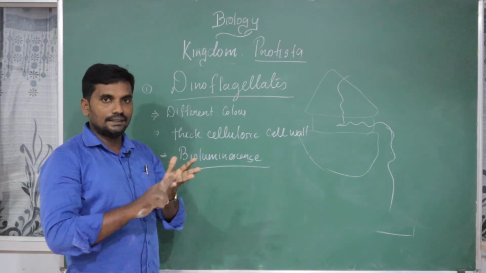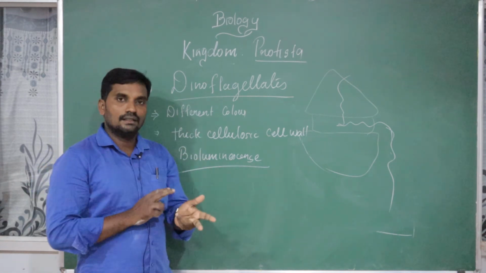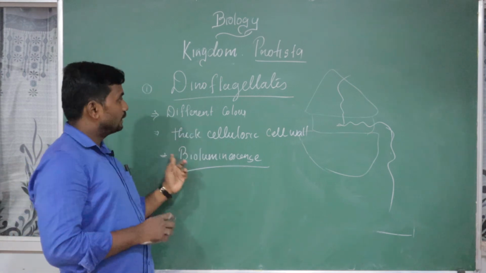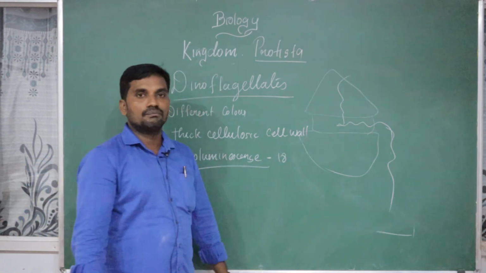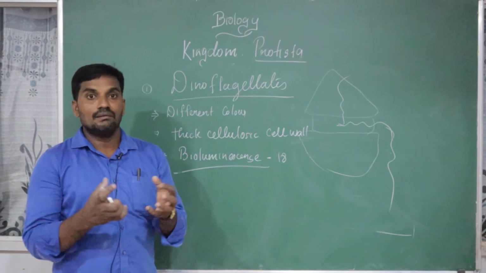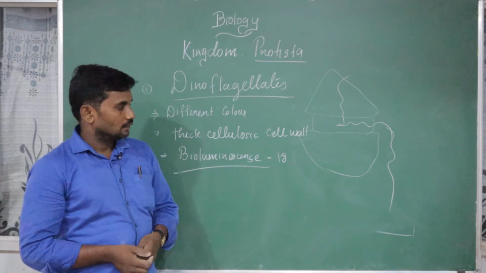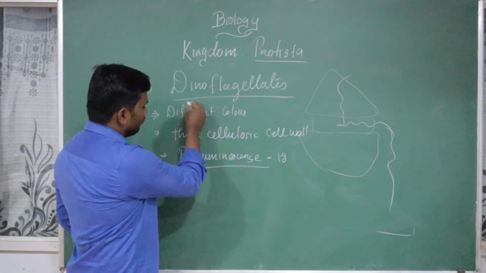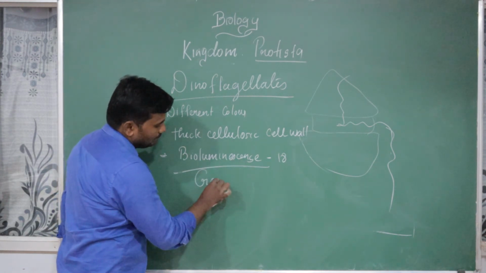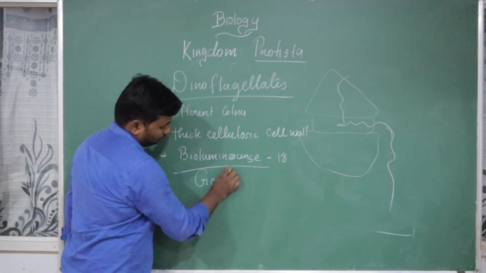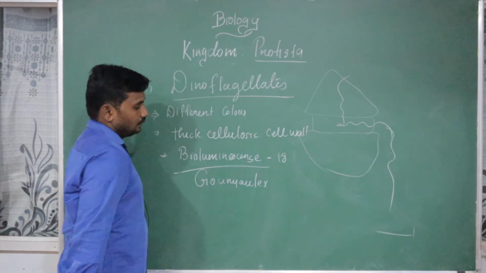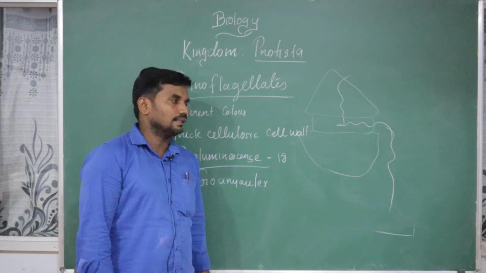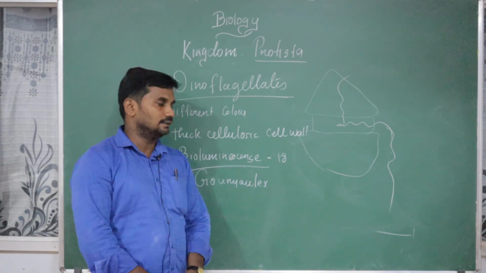They may give options like Chrysophytes, Dinoflagellates, slime molds, Euglenoids. We can directly say that more than 18 species are responsible for producing bioluminescence, emitting light. Only one example is given, that is Gonyaulax. It has bioluminescence nature.